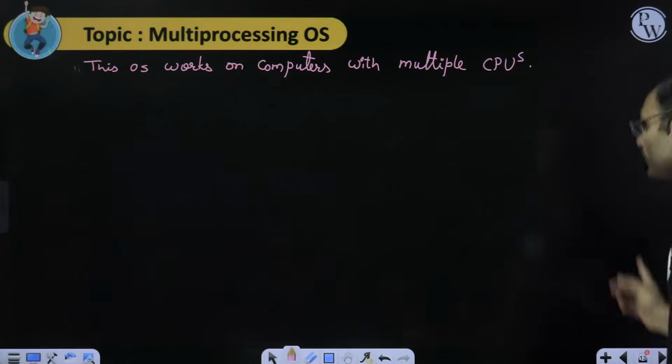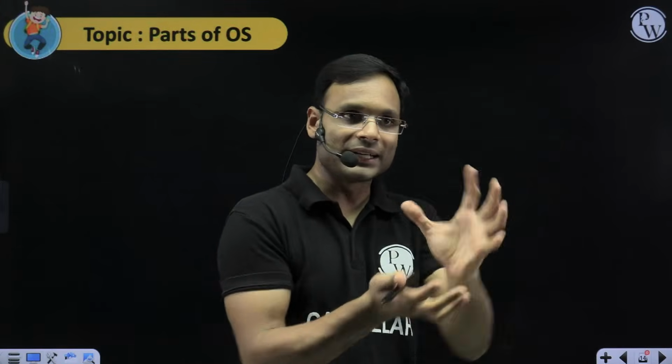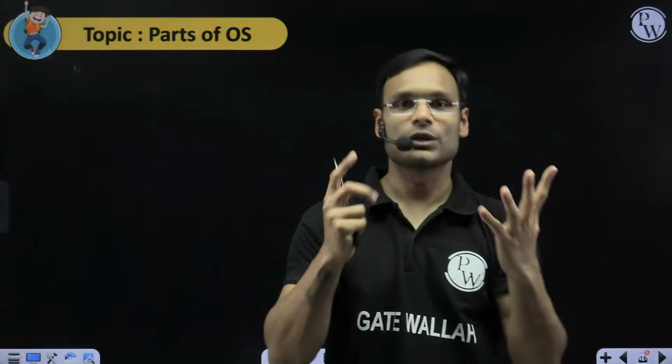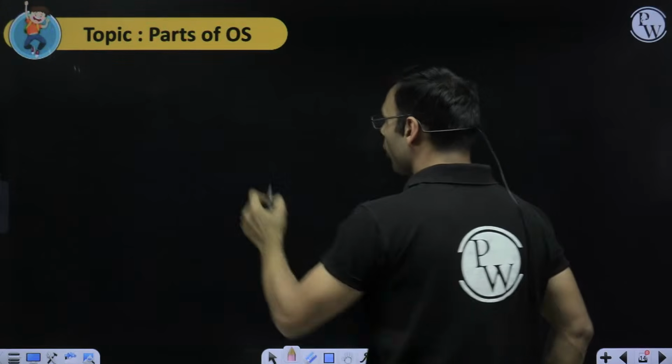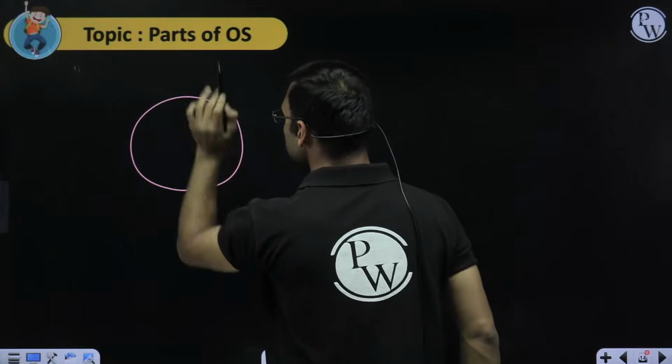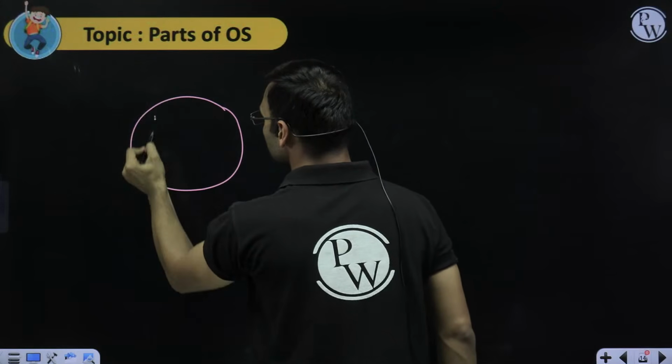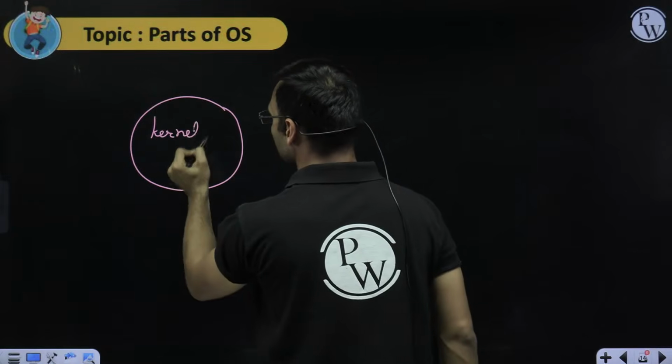Okay. Next part of operating system. When an OS is designed, the entire software is built in two parts. Lots of programs of the operating system are built first. Those are the programs providing the main functionalities of the OS, and they are kept as a particular part called the kernel.